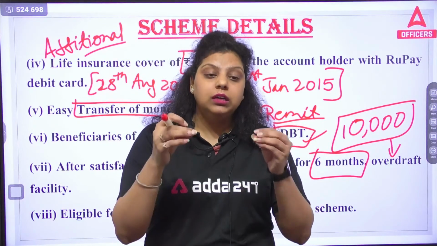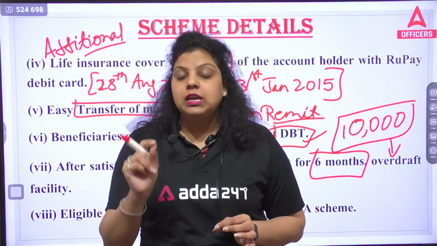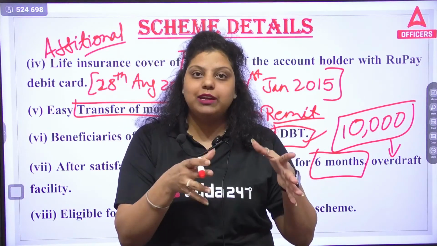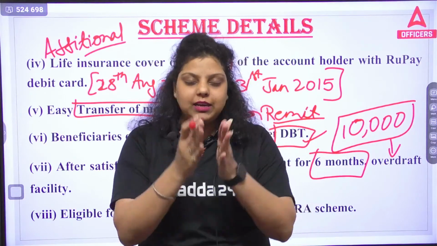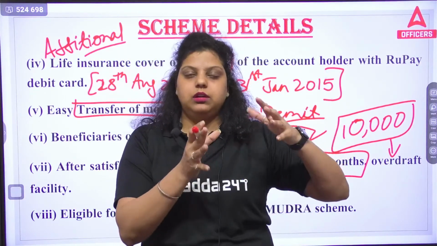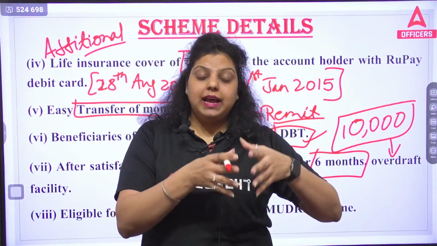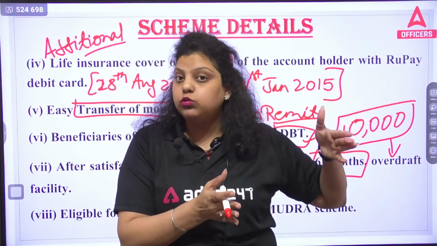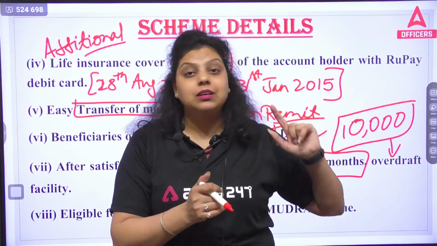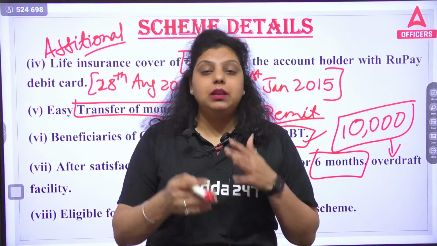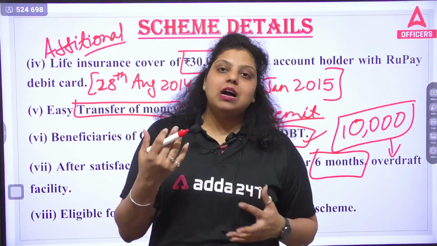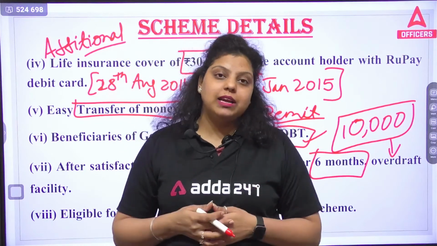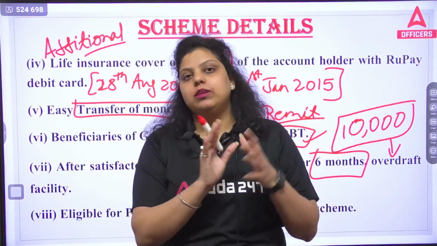But the Government of India has given a condition. You will get the accidental insurance only if you have used the RuPay card within the 90 days before the date of your accident. Second, the overdraft will be available only if you have used the account on a continuous basis within the last 6 months, then only you will get the overdraft. That used to be 5,000, but now it is 10,000.